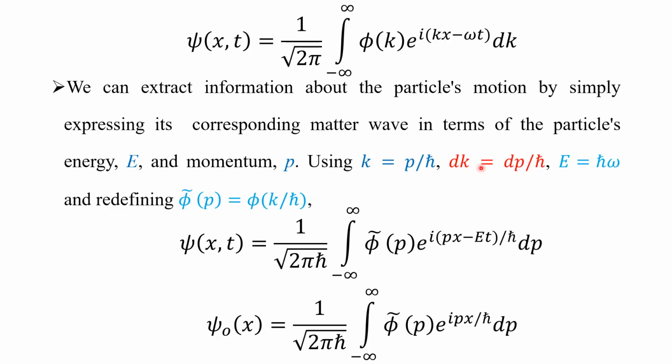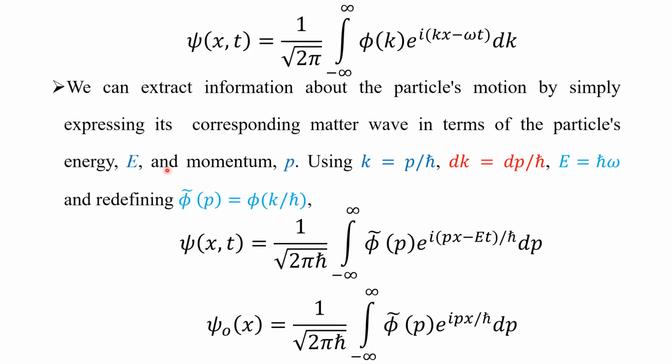So dk is equal to dp over h cross, E is equal to h cross omega, and redefining the amplitude as phi tilde of p. This tilde represents the Fourier transformation, which is equal to phi, which is a function of k, over h cross.